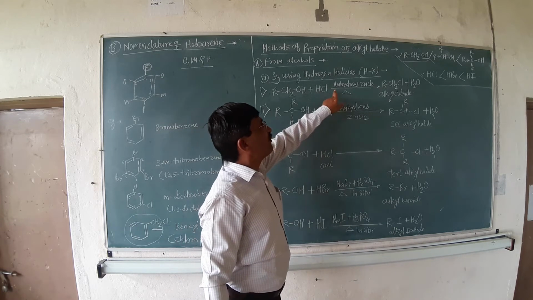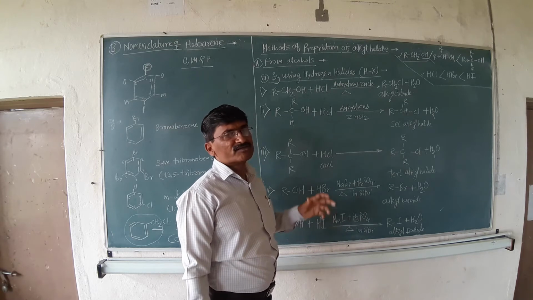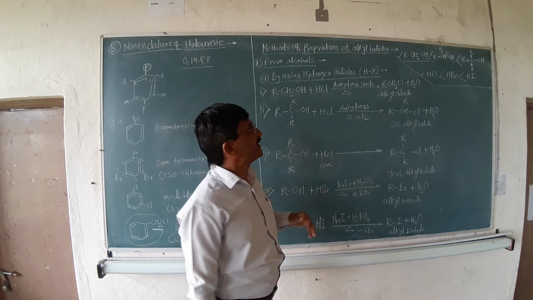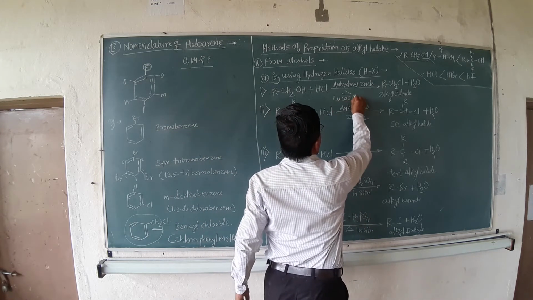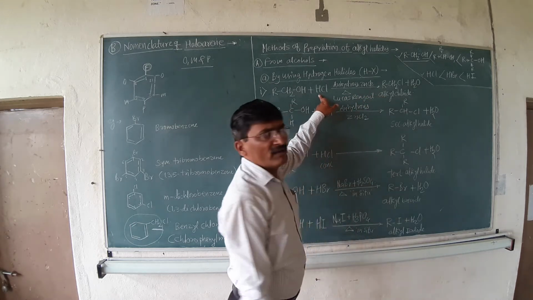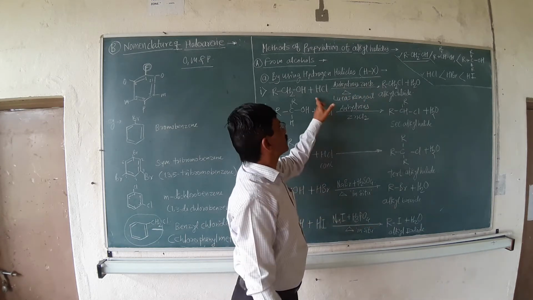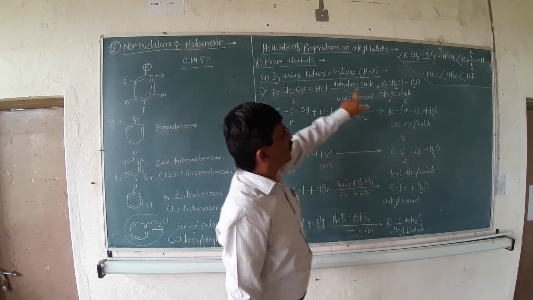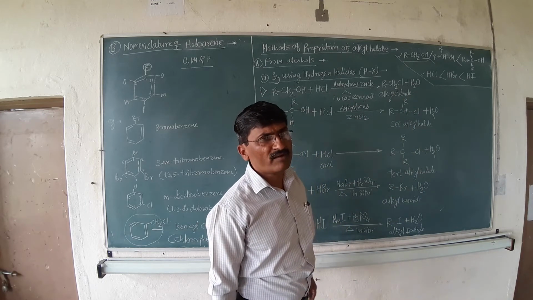HCl along with anhydrous ZnCl2 is denoted by another terminology, that is, Lucas reagent. The Lucas reagent is the combination of hydrogen chloride and anhydrous ZnCl2. With it, it is possible to convert the primary alcohol into the alkyl halide with elimination of a water molecule.